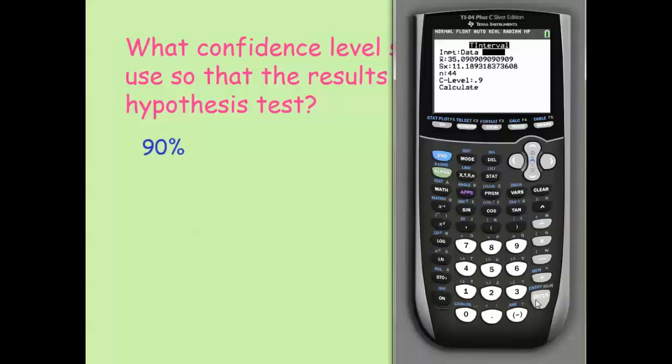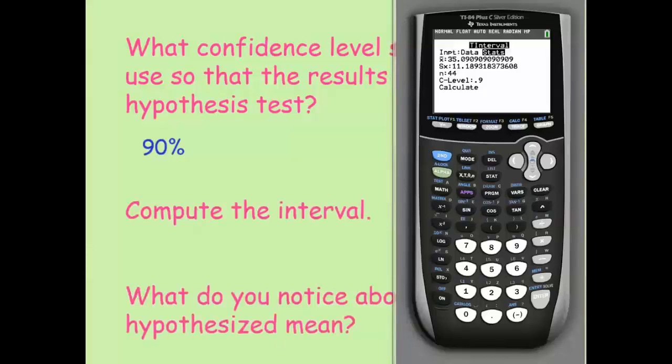That would be number 8, and we would input the stats that we got from our problem: the mean, the standard deviation, and the sample size. So let me pause this. Okay, oddly enough, my calculator by default put all this information in. We already calculated the sample mean to be 35.09.